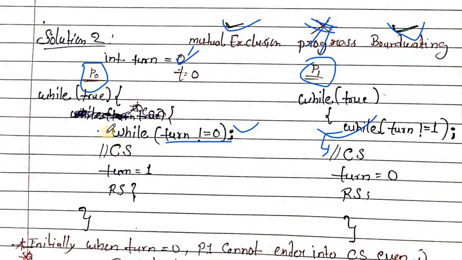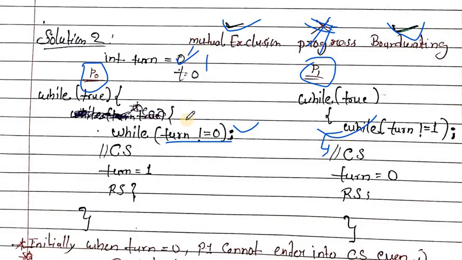After executing the critical section, P0 comes out and again tries to enter the critical section. When it tries to enter, it checks turn not equal to 0. The condition is true because P0 made turn 1.